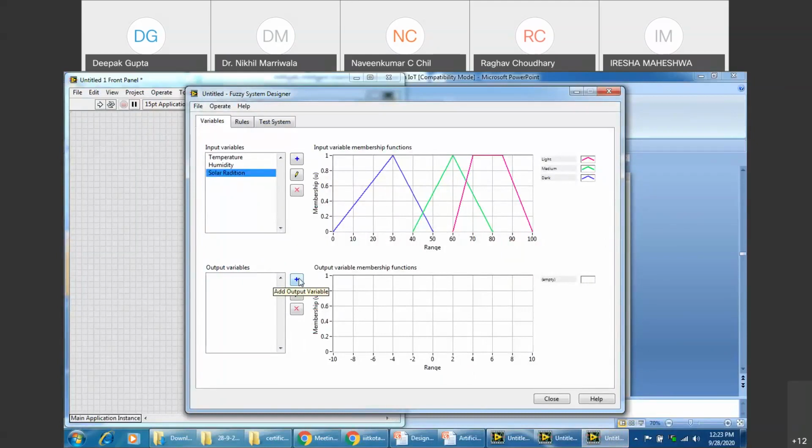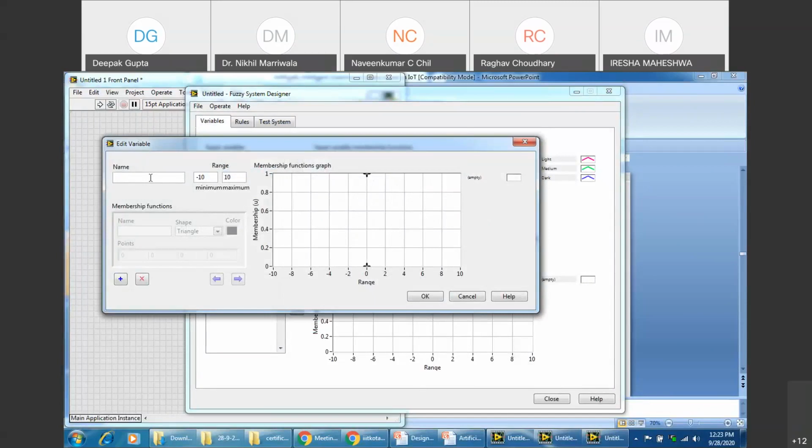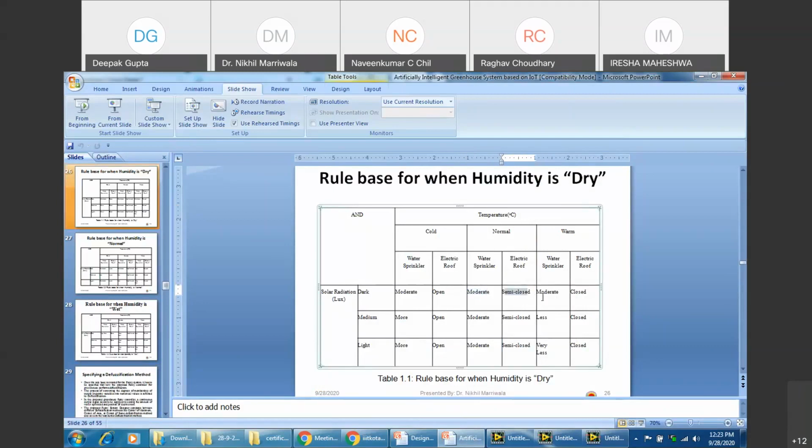Okay, sir. So nevertheless, there are two types of output variables. One is the water sprinkler. Again, the range can be specified by you. Say I use it from 0 to 100, right? So what range should I give it? And again, we need to move back to the chart. Water sprinkler, right? It can be either moderate, semi-closed, closed, and you can use open also, but you can take 3.